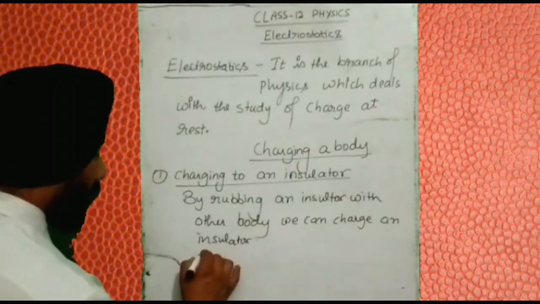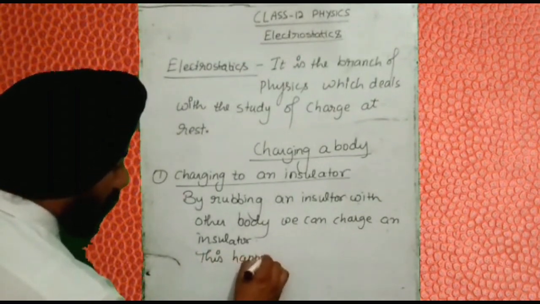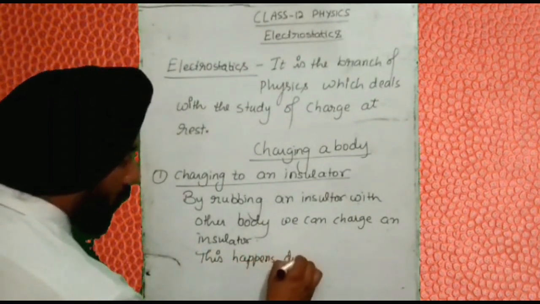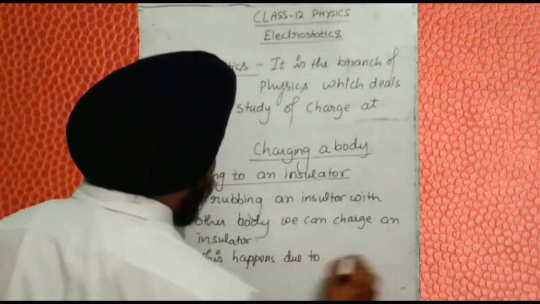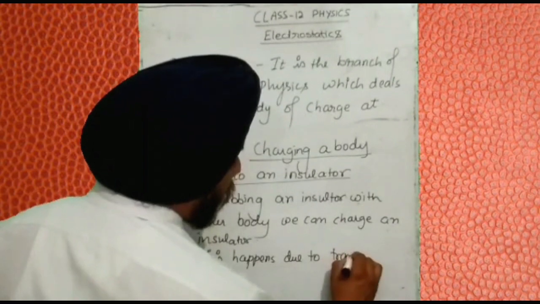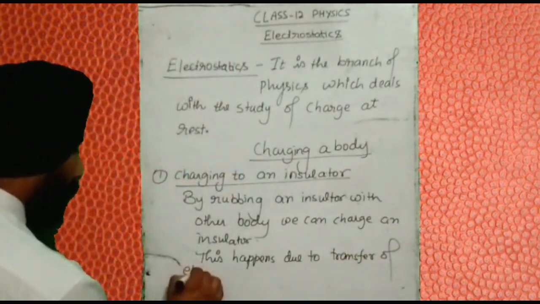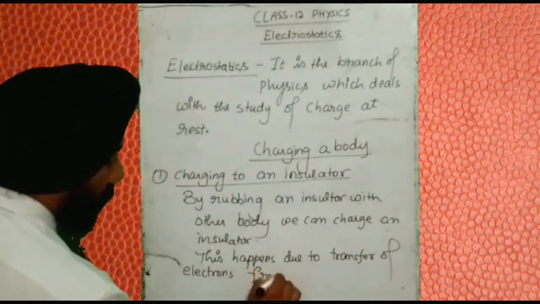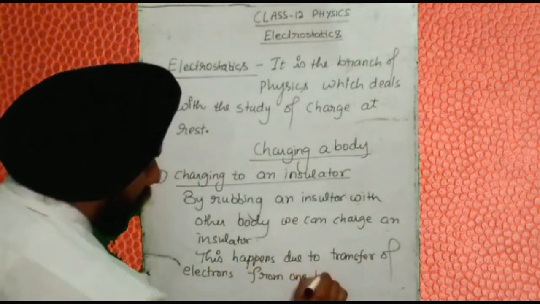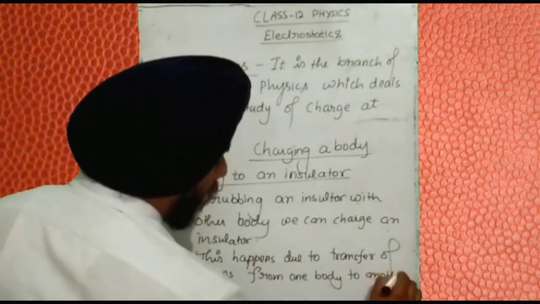So this happens due to transfer of electrons from one body to another body.